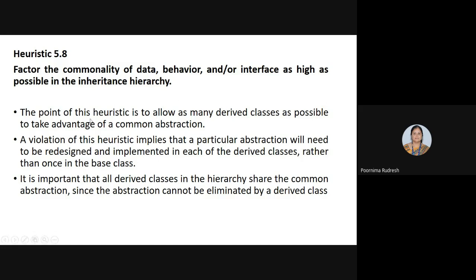So it is important that all derived classes in the hierarchy share the common abstraction. So what is the common abstraction? Common abstraction is nothing but the common data, behavior, and the interface. So that should be placed in the base class. If it is placed in the base class, then all the derived classes share the common data, behavior, and the interface, because the abstraction cannot be eliminated by a derived class. So this is about heuristic 5.8.